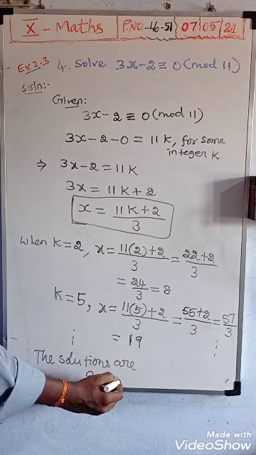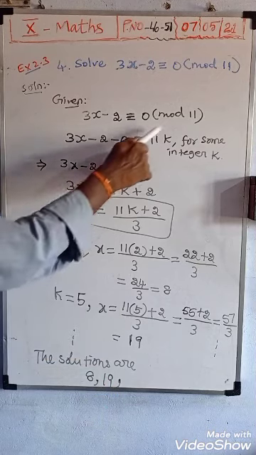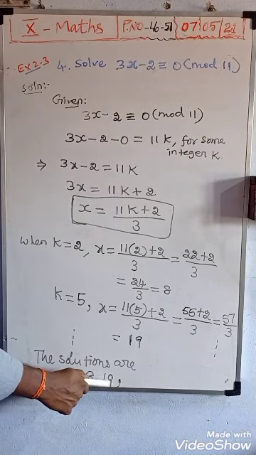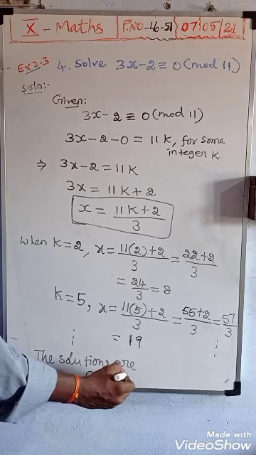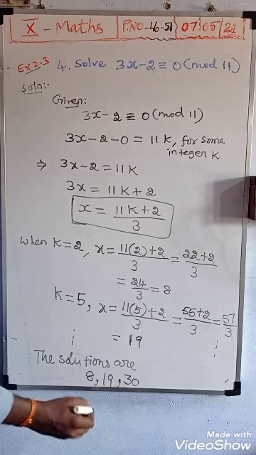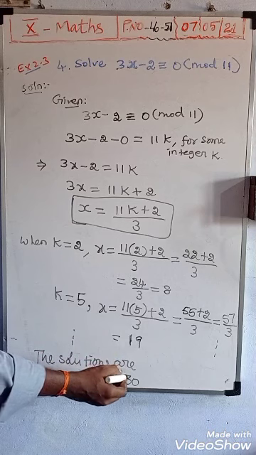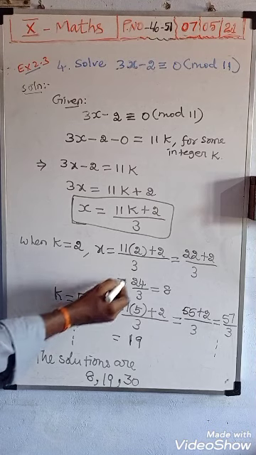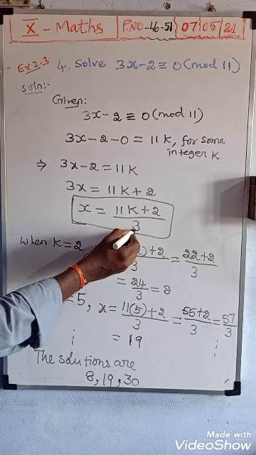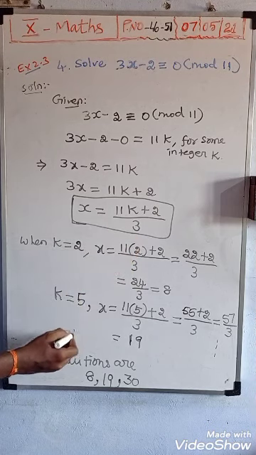Yes, this is also a shortcut, easily we get 8 plus 11 is 19. Next, 19 plus 11 you should add, and we will get 30. So instead of k, which value should you substitute to get 30? 5 plus 3 is 8, because you are dividing by 3, so you add 5 plus 3 is 8.